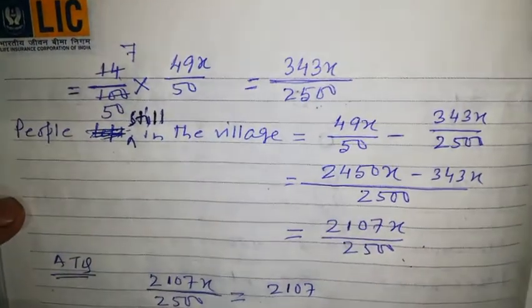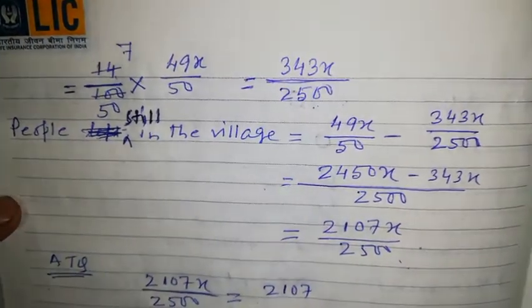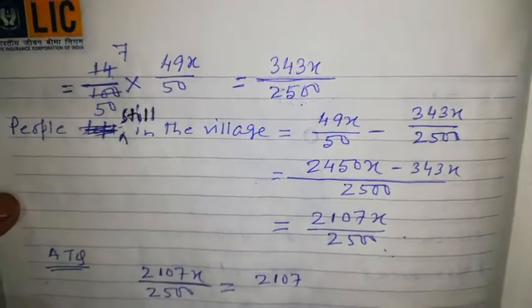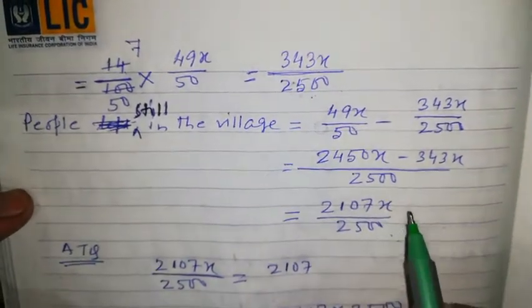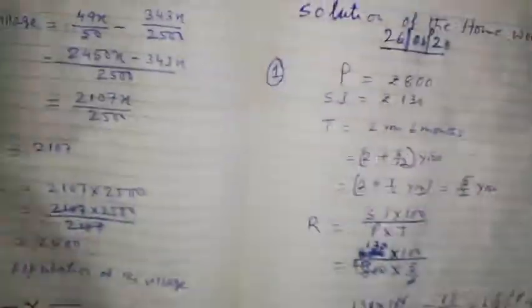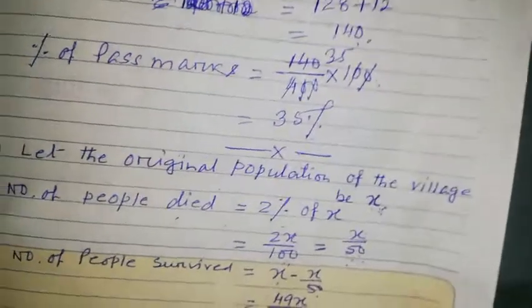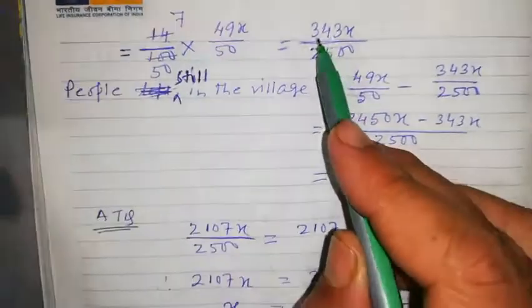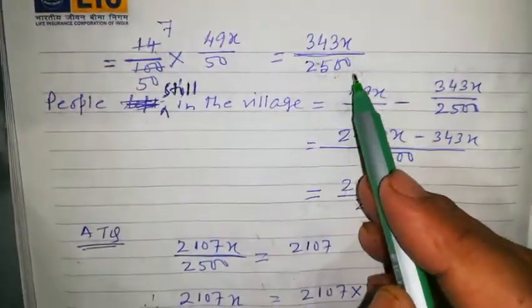Now we have to calculate how many people are still left in the village after these people have left. You know that those who died are gone. So after the deaths, how many people were there? 49x by 50. Out of this, how many left the village? 343x by 2500.